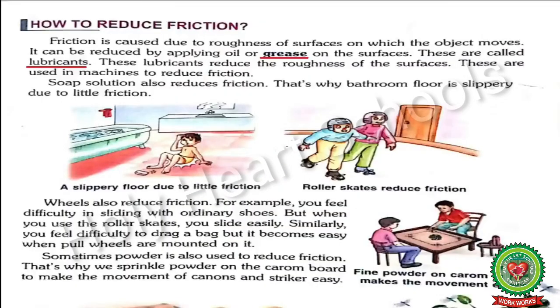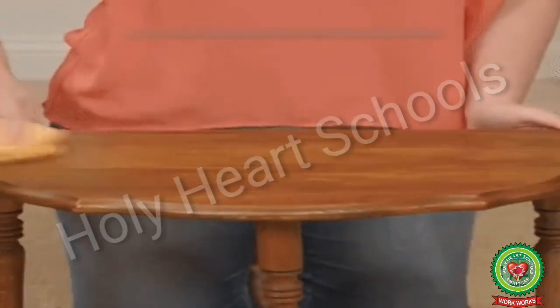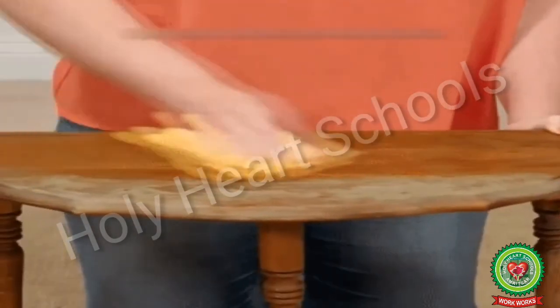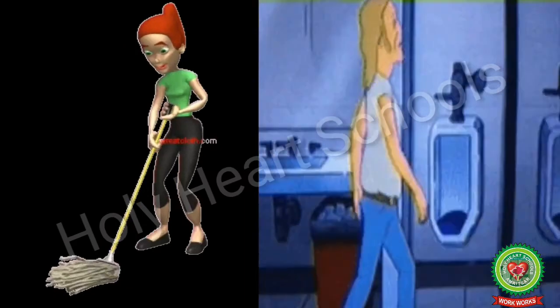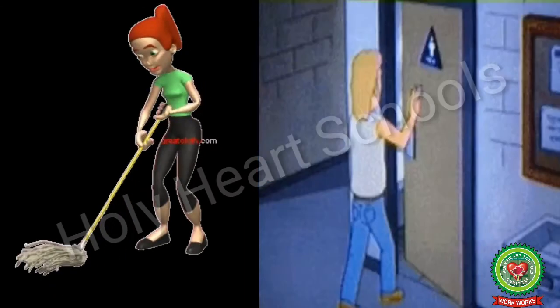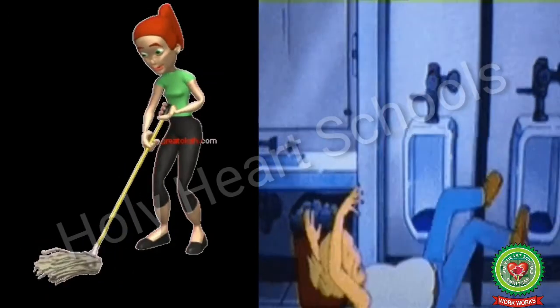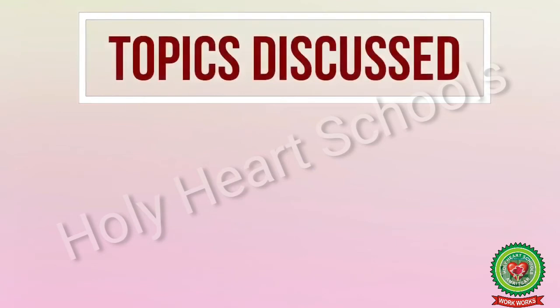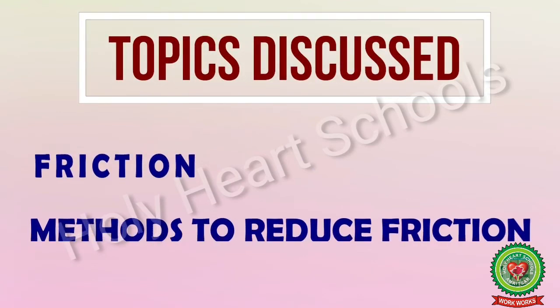We can make a surface much smoother by polishing. Polishing reduces friction. For example, it becomes difficult to walk on a wet surface or a recently mopped floor. So students, in today's class I have discussed with you friction and methods to reduce friction.